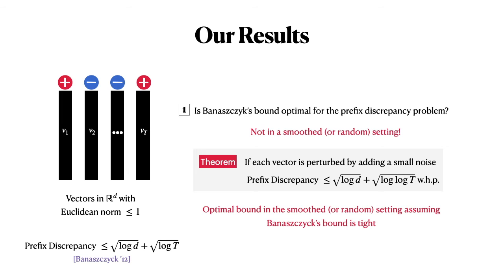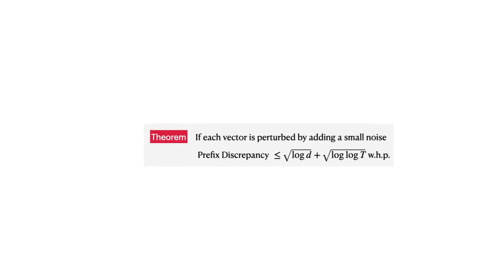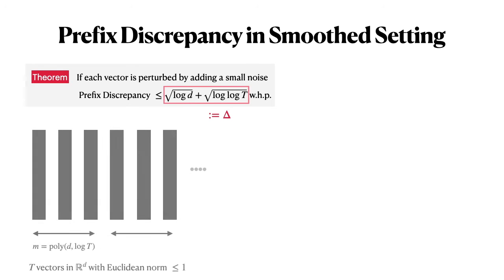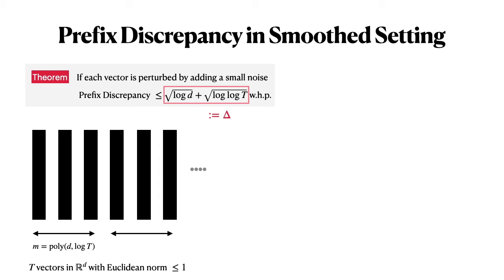So let me try to tell you briefly what goes into showing such a result. Let me call this quantity in question delta. So we are given t vectors, and we want to give them plus minus signs, we want to color them.